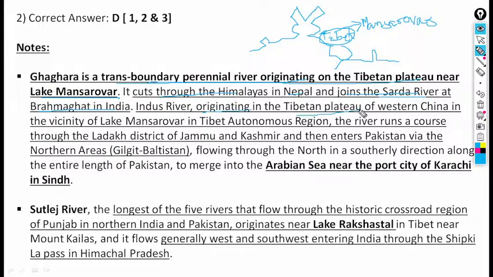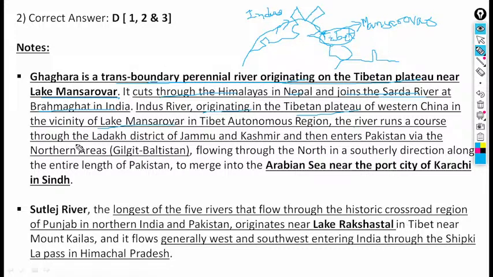Indus River, originating in the Tibetan plateau of Western China, where the Indus River also joins, and it slopes down here, and again slopes down and enters Pakistan, like this one. This one is your Indus. The Indus River originates in the Tibetan plateau of Western China, in the vicinity of Lake Mansarovar, in the Tibetan Autonomous Region.